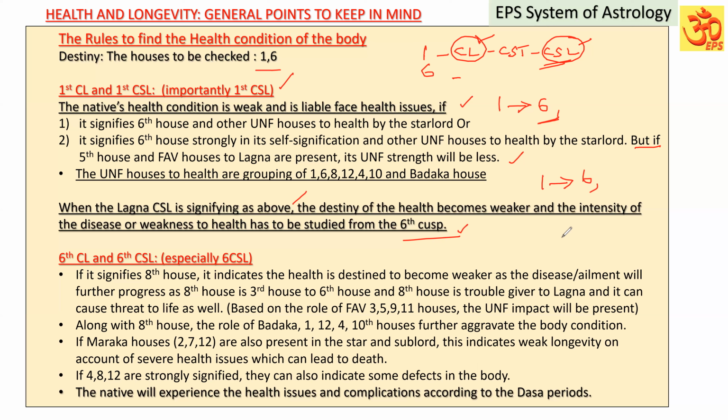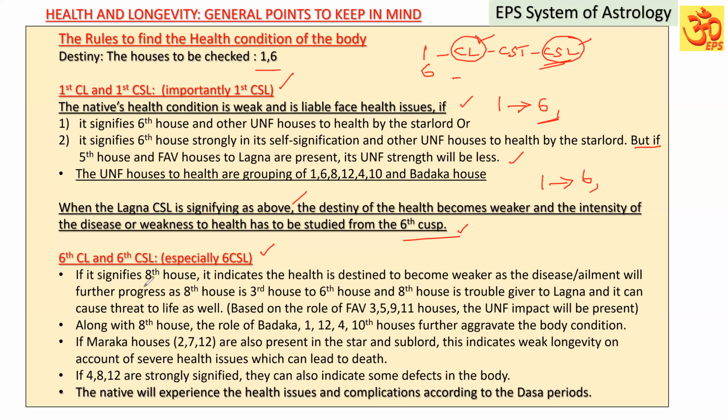Lagna should be liable to face health issues. Lagna should indicate a weak body. Then only, through the sixth house, can we understand the seriousness of the health issues. In the same way as for Lagna, for the sixth cuspal lord and sixth cuspal sub-lord, especially the sixth cuspal sub-lord, we have to study.